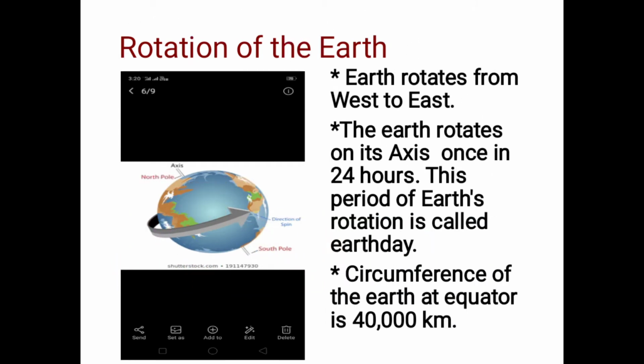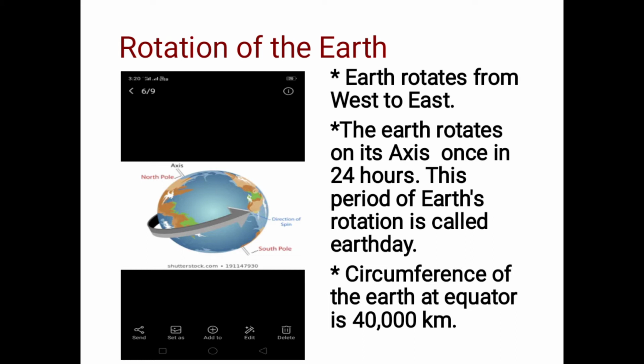Now let us study in detail about rotation of the earth. Earth rotates from west to east direction. So remember this, children. The earth rotates on its axis once in 24 hours. This period of earth rotation is called earth day.